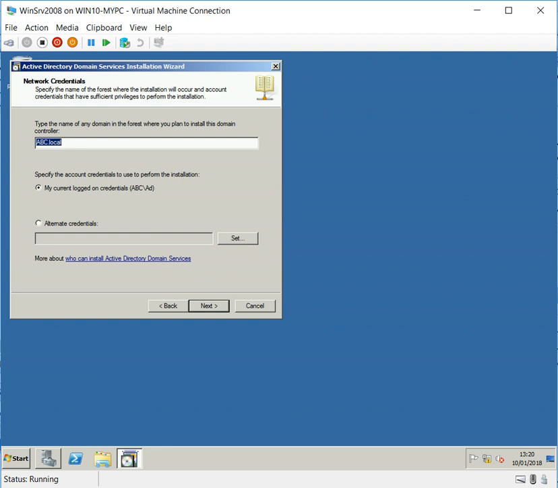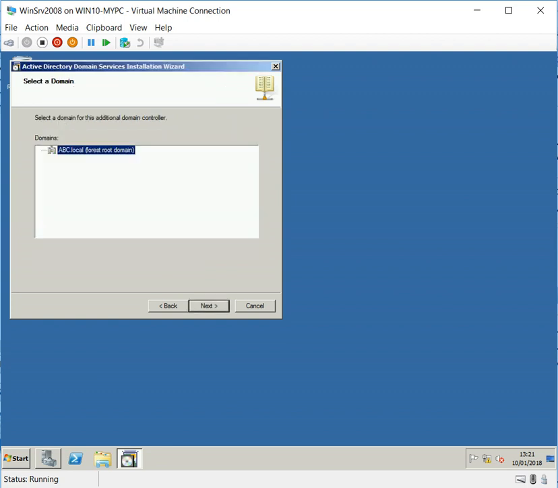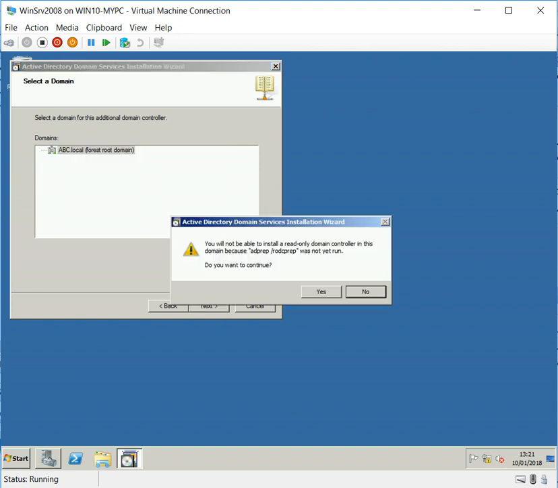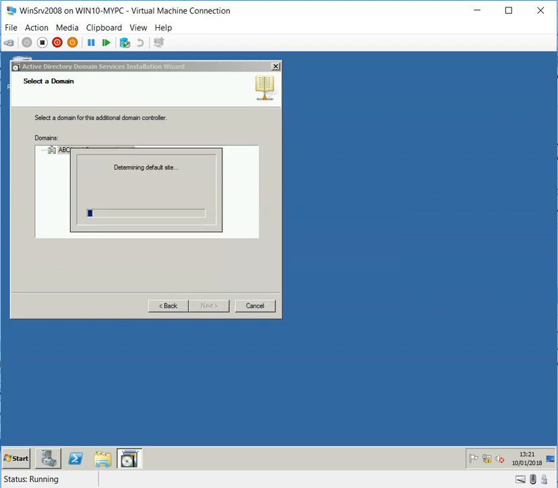It's seeing abc.local, and I can use the same account I'm using, which is the AD account. It's a domain admin with enterprise. Next, and select the domain controller. Yes, same domain controller, the only one I have, which is 2003. You will not be able to install a read-only domain controller in this domain because ADPrep read-only domain controller prep was not yet run. Do you want to continue? Yes, because we mentioned that earlier. I'm not interested in putting in a read-only domain controller.